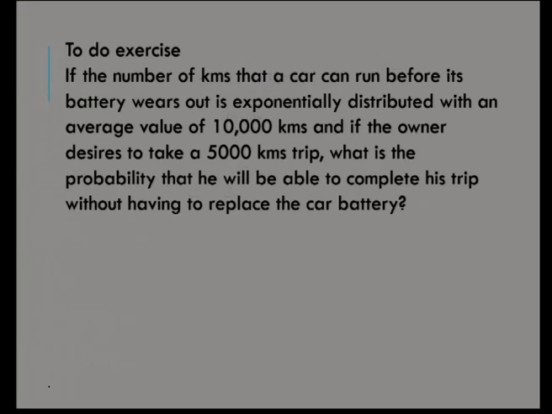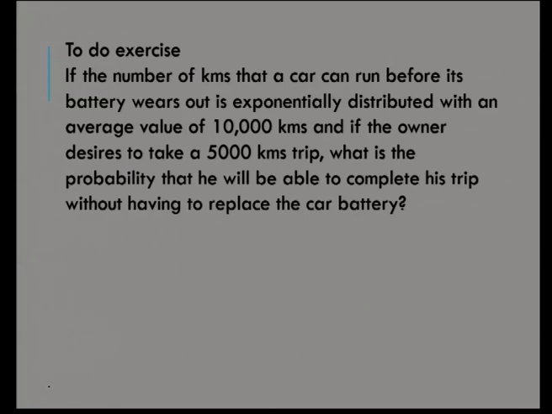To do exercise based on the exponential distribution we have discussed, you can do this problem on your own. If the number of kilometers that a car can run before its battery wears out is exponentially distributed with an average value, average given means 1 by lambda is given, so you have to convert it to lambda.